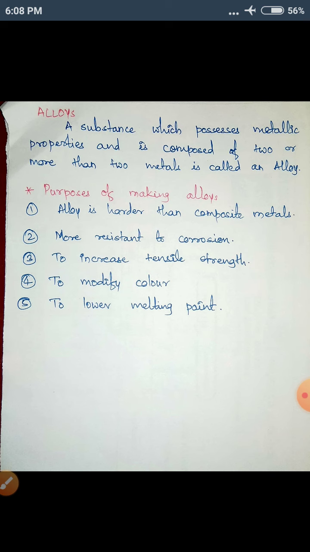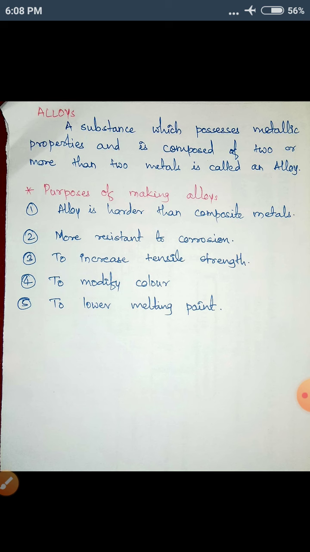If you look at the strength and hardness of steel and iron, steel is harder as compared to iron. Then, to increase tensile strength, the load bearing capacity, the power to carry loads is greater for alloys as compared to pure metals.